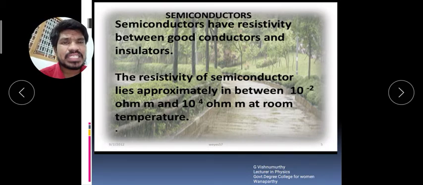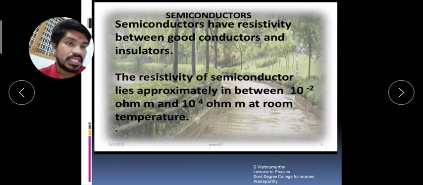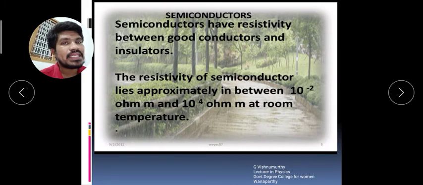Here you know that according to Ohm's law, V equals IR, where V is voltage, I is current, and R is resistivity or resistance. Therefore R equals V by I, so that we get the unit of the resistivity.